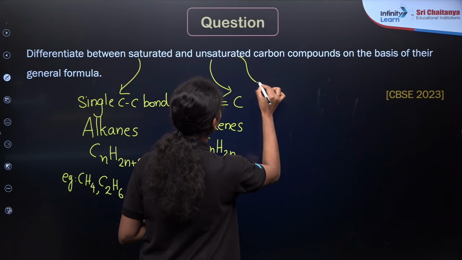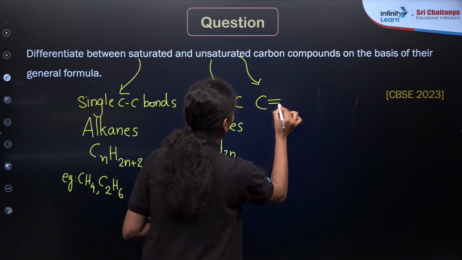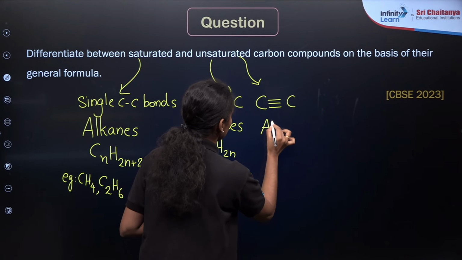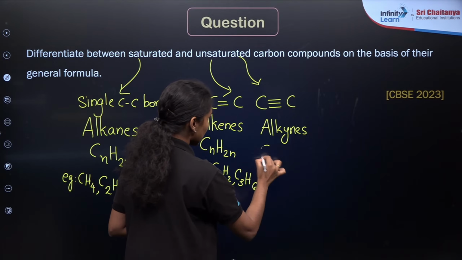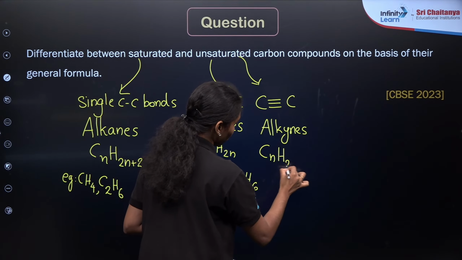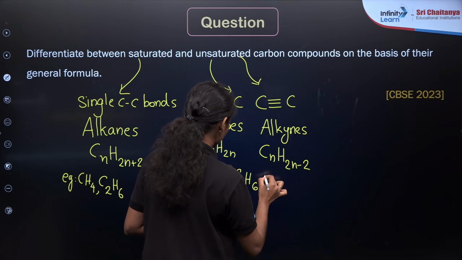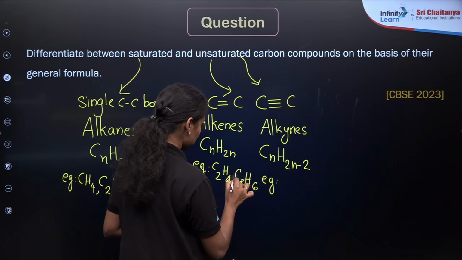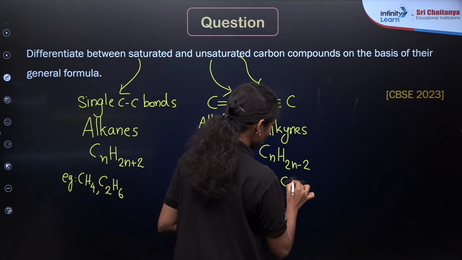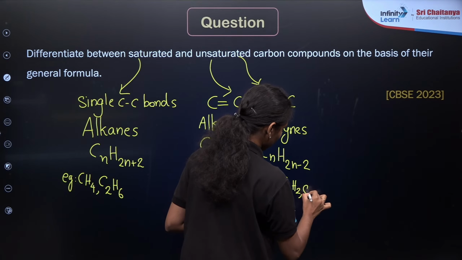If they contain a triple bond, these are known as alkynes. The general formula is CnH2n minus 2, so it will be C2H2, C3H4.